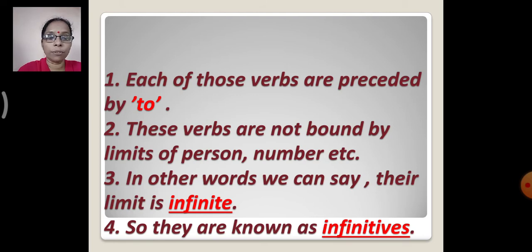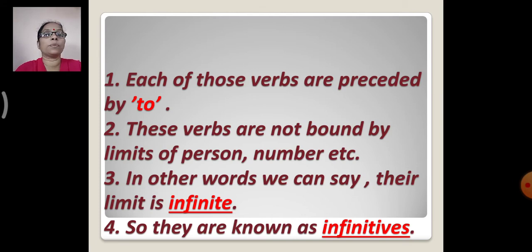Okay, so have you understood what infinitives are? Yes, the verbs which are preceded by to are called infinitives, and they are not bound by any kind of number, person, etc., and their limit is infinite. So these verbs are known as infinitives. It is very easy to identify, right? To jump, to dance, to play, to sing, to cry, all these are infinitives.